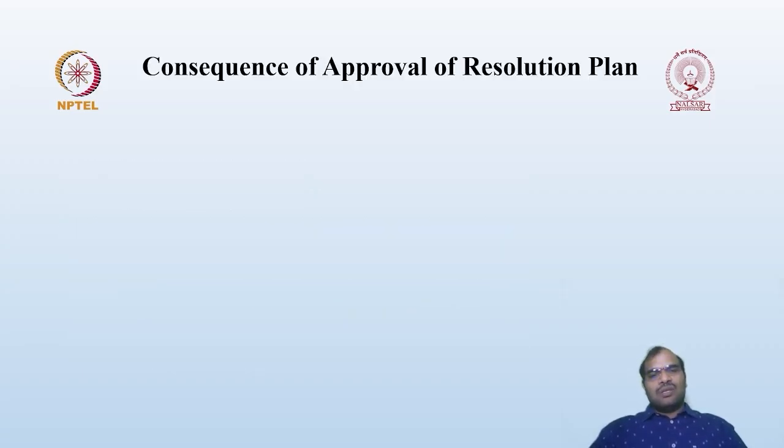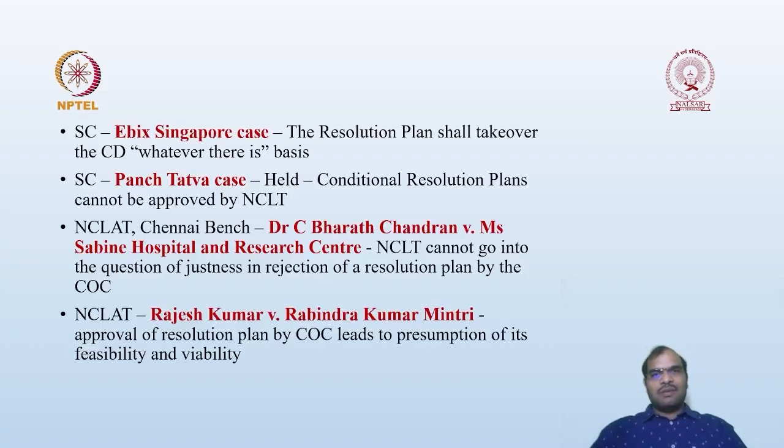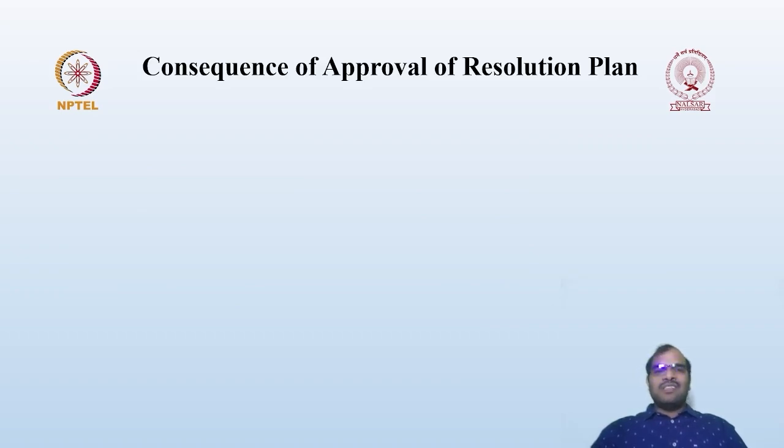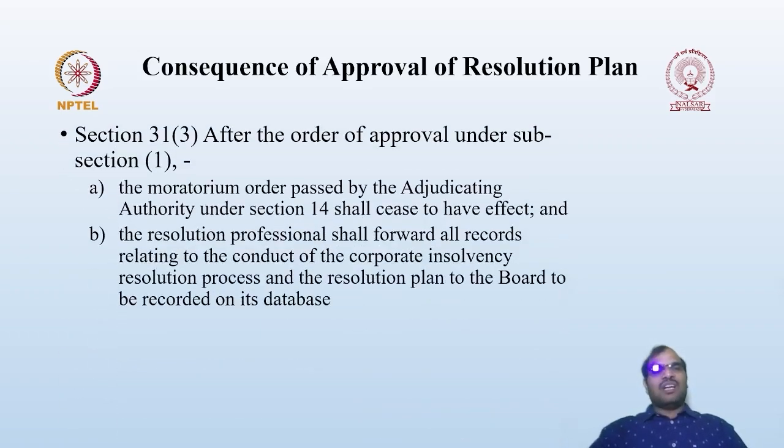Then, the consequences of approval. In the previous slides we discussed the various factors to be considered while approving. Once it is approved, what will happen? Section 31(3) provides that after the order of approval under sub-section (1) is given, the moratorium order passed by the adjudicating authority under Section 14 ceases to have effect.